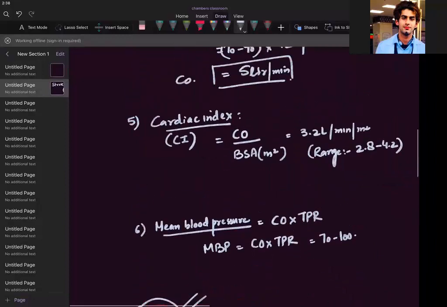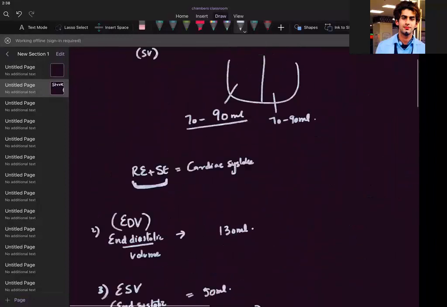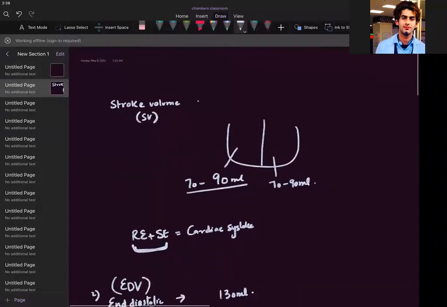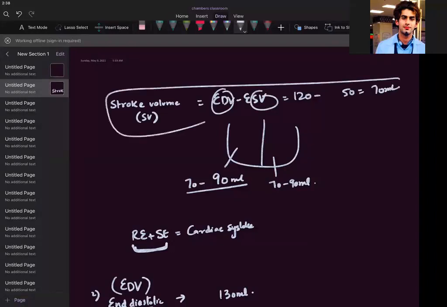I hope you know this. How were we calculating the stroke volume and the diastolic volume? I have taught in the previous videos. You can check those videos. End diastolic volume, for example, if I take 120, and end systolic volume I take as 50, then I will have 70 ml. I hope you remember this value also.